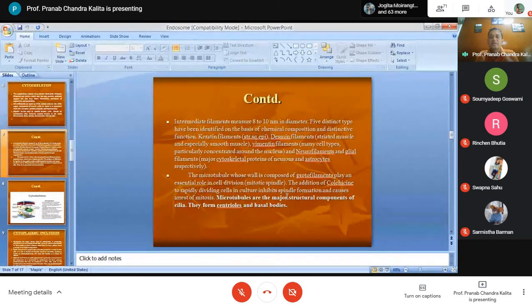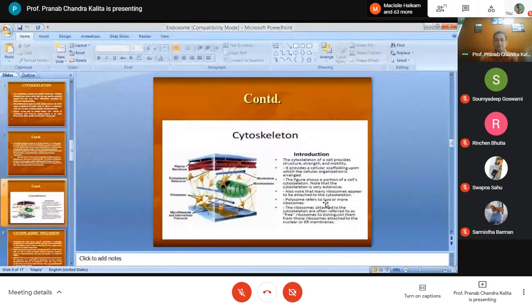and causes arrest? The addition of which compound or which drug? So colchicine is the drug. Addition of colchicine to the dividing cell in a culture inhibits spindle formation. In many earlier GRF exams, they have asked this question: addition of which to the rapidly dividing cell in culture inhibits spindle formation. So microtubules are the major structural component of cilia. They form centrioles and basal bodies. So this is about the cytoskeleton structures.